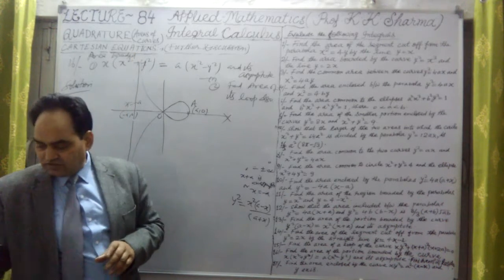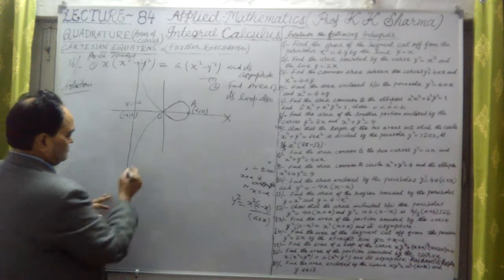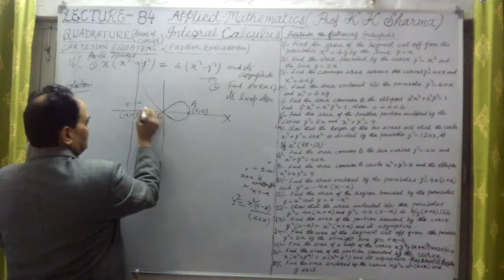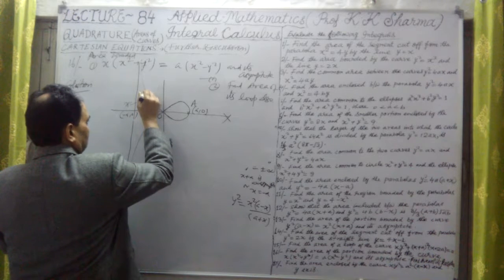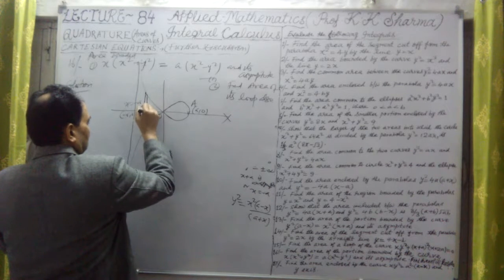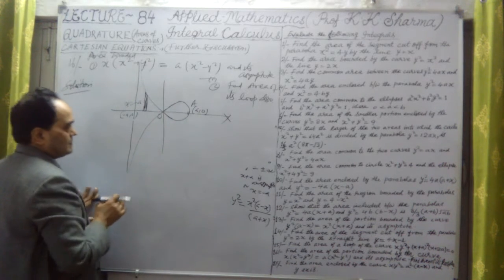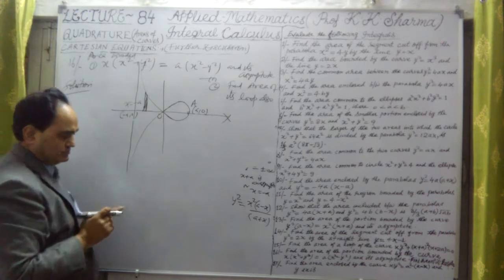What we have to find out is the area of the curve between its asymptotes.